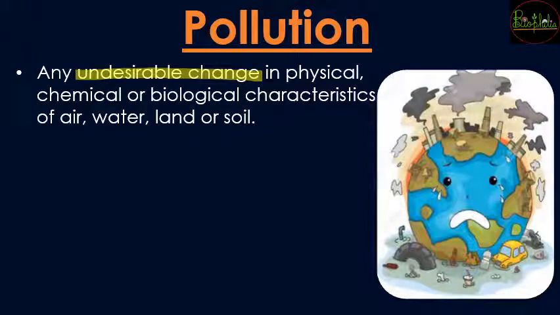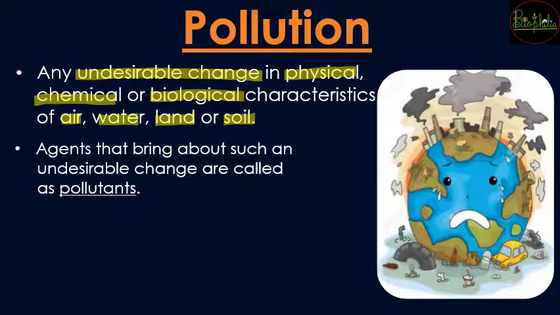This undesirable change can be either in the form of physical, chemical or any biological characteristics that is occurring either in air, water, land and soil. तो कहीं पे भी अगर कोई गंदगी हो रही है, if there is any undesirable change that is not natural, is nothing but pollution. So pollution किस वजह से होता है?